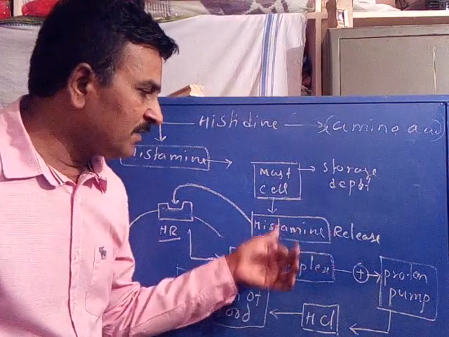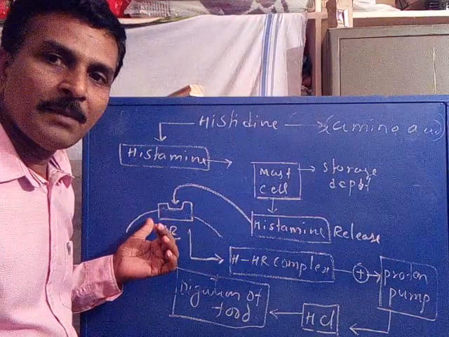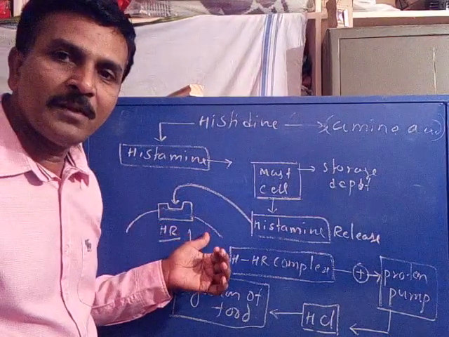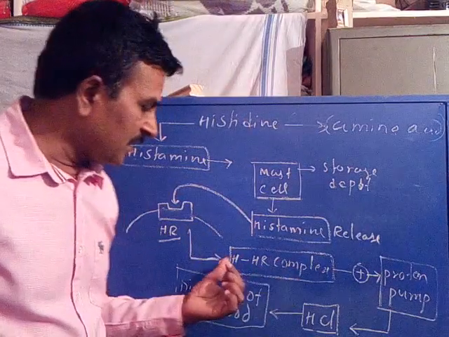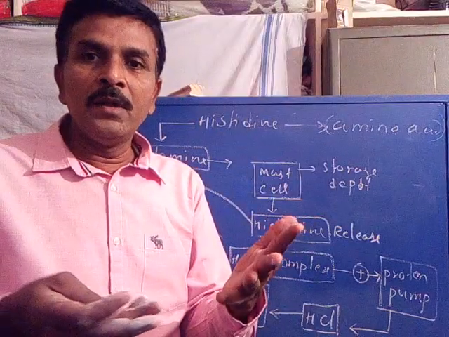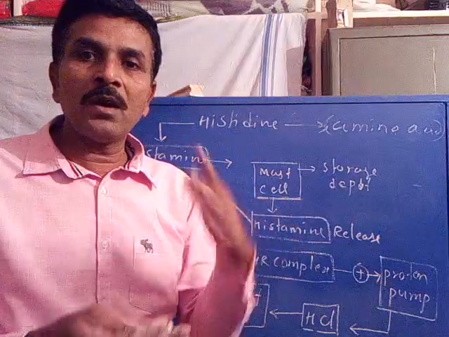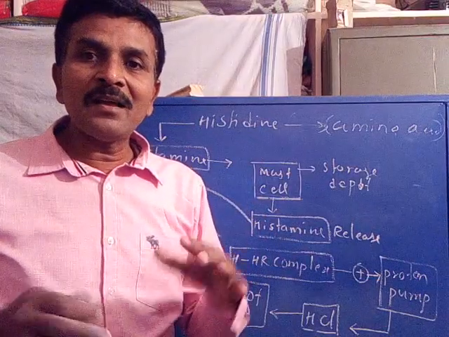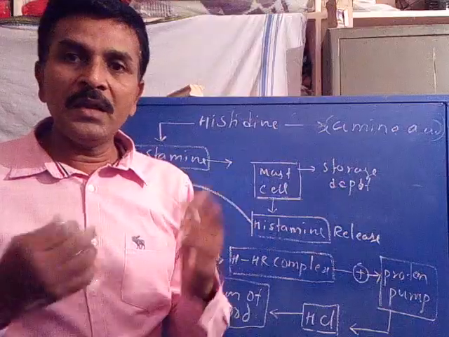So when histamine interacts with its receptor, the histamine receptor present in the gastric mucosa, more histamine receptor complex is formed. Earlier we discussed that this complex is the initiator or promoter of the proton pump. When the concentration of the complex increases, how does it increase?